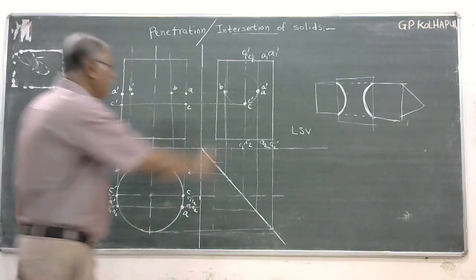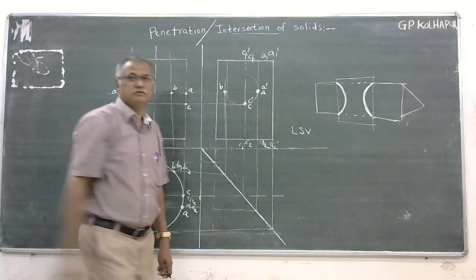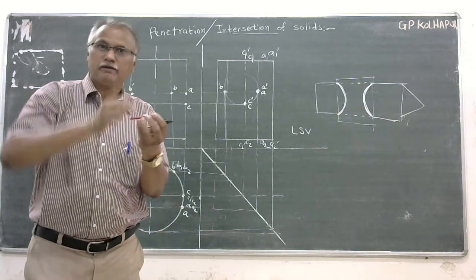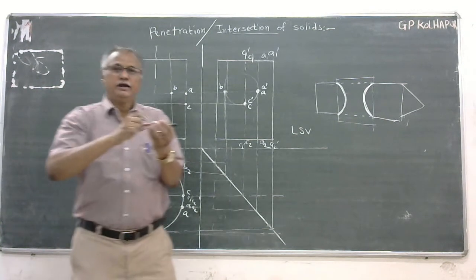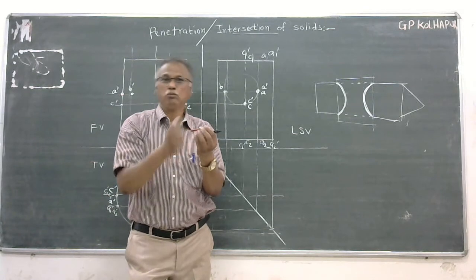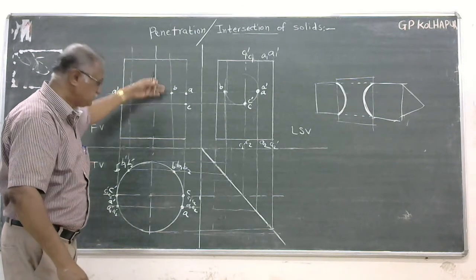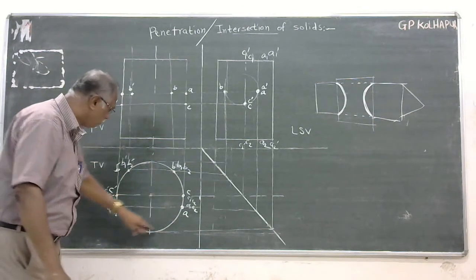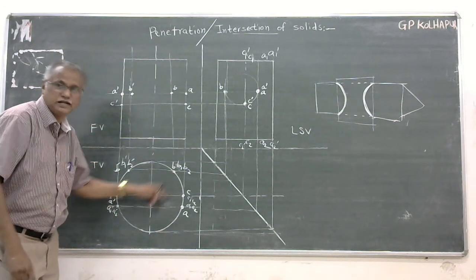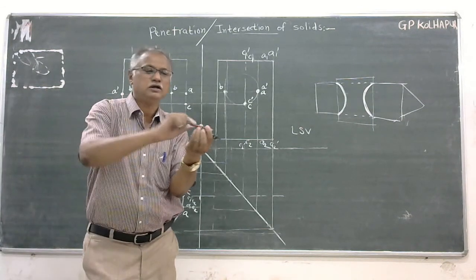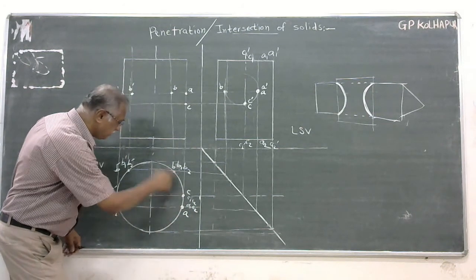Isn't it? Like that, you may plot each and every point on the pencil which will be on the surface of the vertical cylinder. So all these are intersection points on both the cylinders, and that can be drawn easily in the front view as well as in the top view. On the top view, all these points will be lying on the curved surface. So all lie on the circumference of the cylinder in the top view, isn't it?